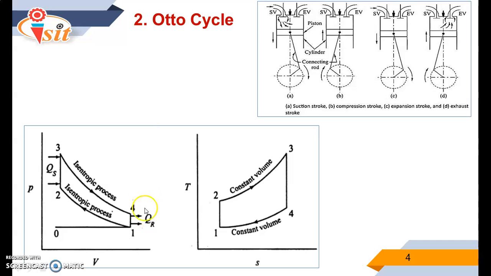So in the case of the Otto cycle, there are 4 processes. Process 1 to 2 indicates the isentropic compression process. Process 2 to 3 indicates constant volume heat supplied. Process 3 to 4 is the isentropic expansion process. Process 4 to 1 indicates the constant volume heat rejection process. So this is a representation of the Otto cycle on PV and TS plots.